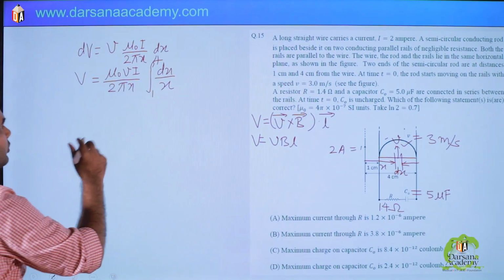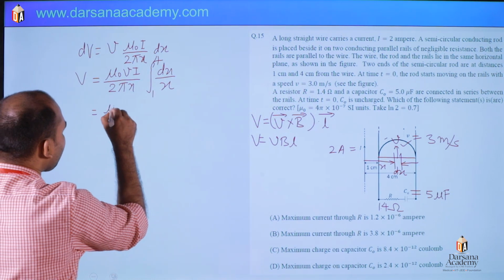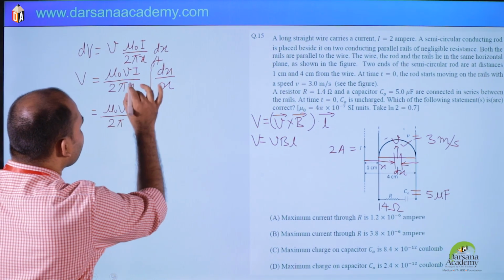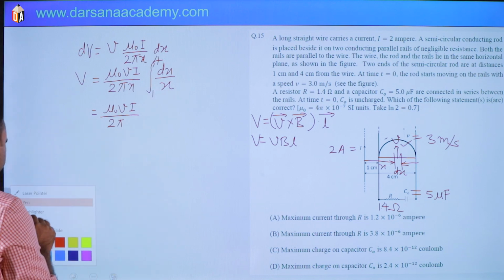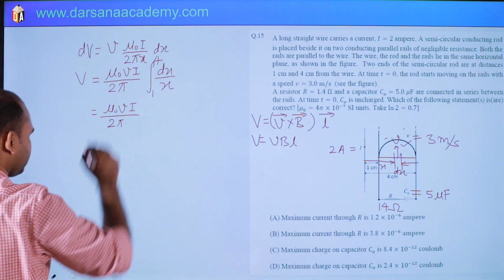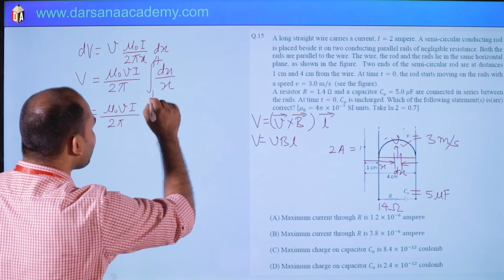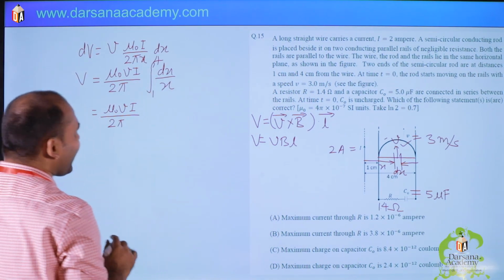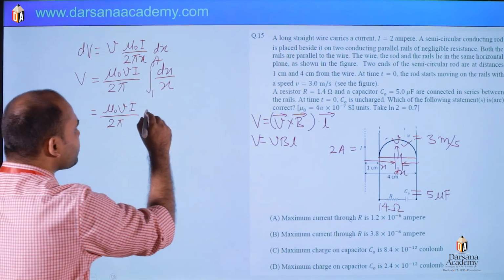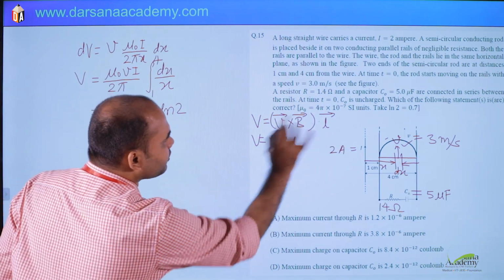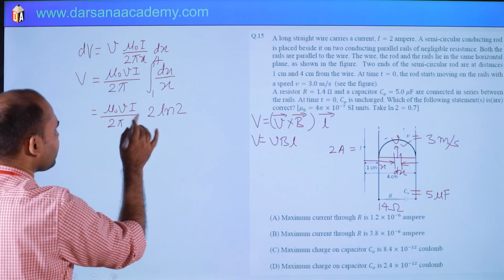So mu naught v I by 2 pi, and this is ln x. So ln 4 minus ln 1, ln 1 is 0, so it is 2 ln 2, and ln 2 value is given as 0.7. So put all these values.